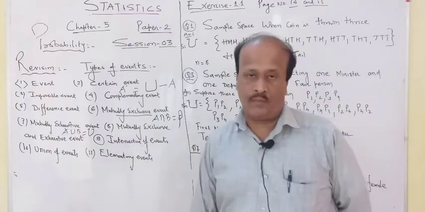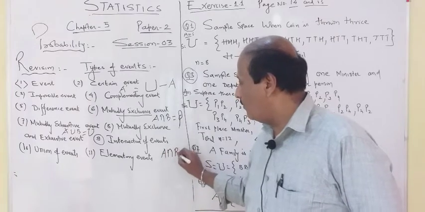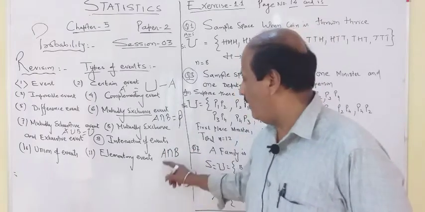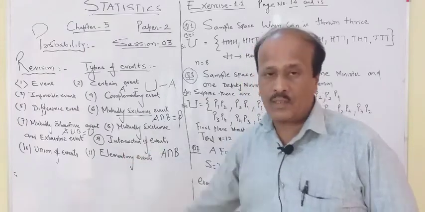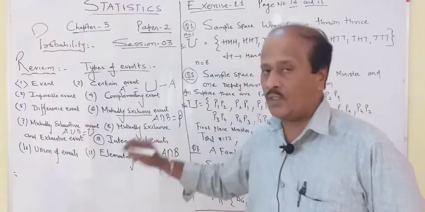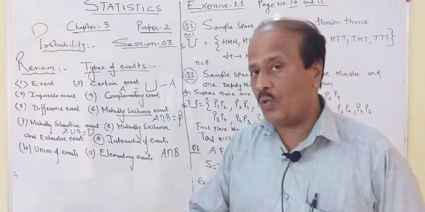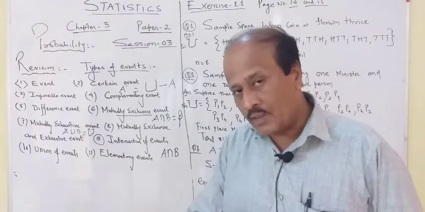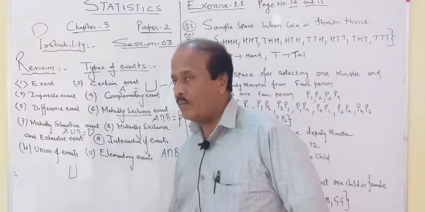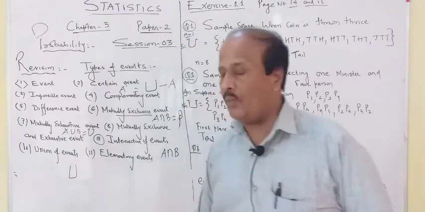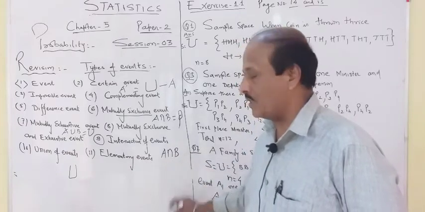Then intersection of event. If there are two events, then we are talking about such event which has something common. For example, A intersection B means common in A, common in B, then whatever the answer comes comes under the heading of intersection of events. Then union of events means when you combine two or more events, then the resultant event is called union. I already gave you the symbol. U is the symbol, not capital U. Simple U is the symbol for union. Reverse of U, inverse of U, that is for intersection.